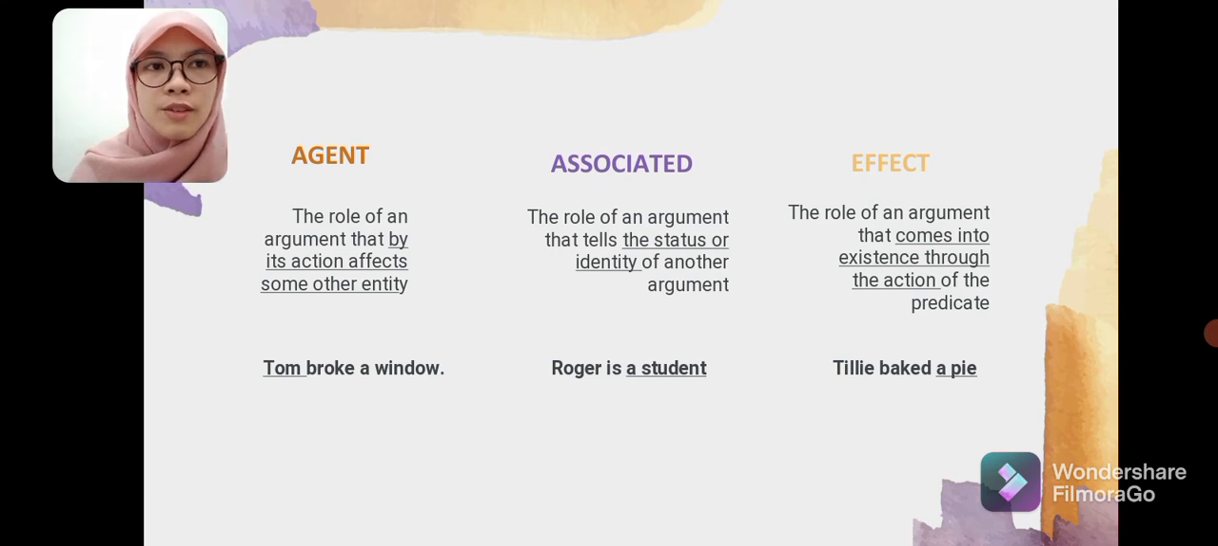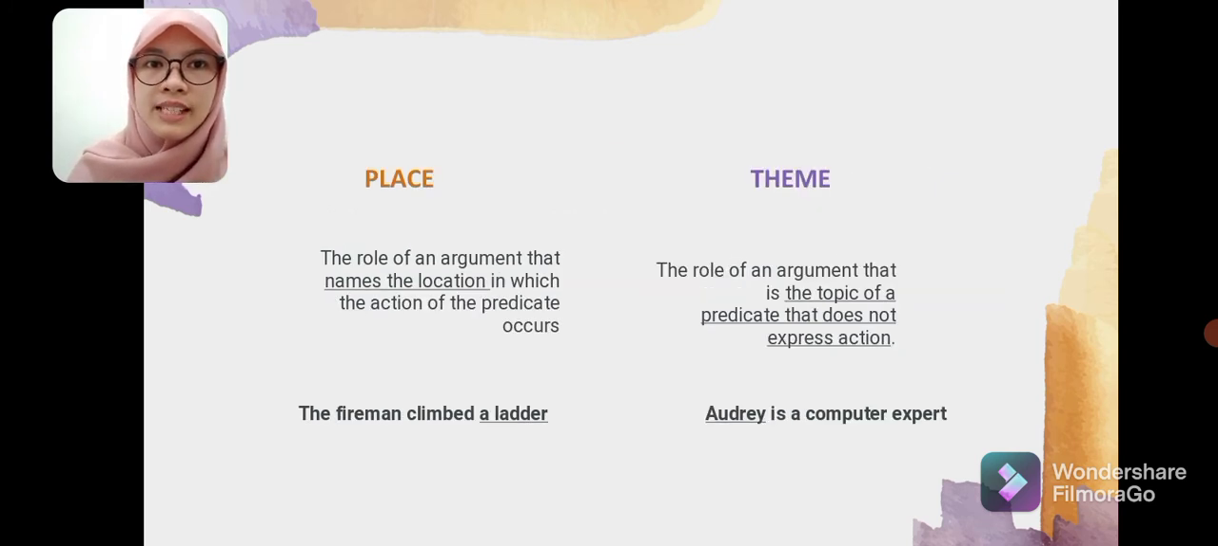The next is effect. The role of an argument that comes into existence through the action of the predicate. For example, Tilly baked a pie. Here, a pie is called an effect. The next is place. The role of an argument that names the location in which the action of the predicate occurs. For example, the fireman climbed a ladder. Here, the location is a ladder, or we can call a ladder a place.